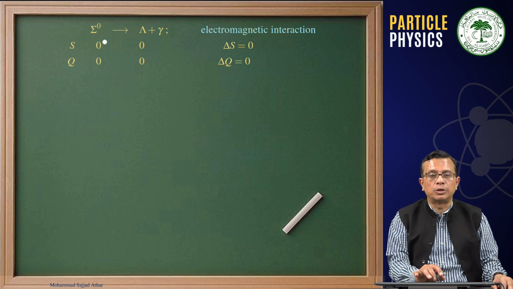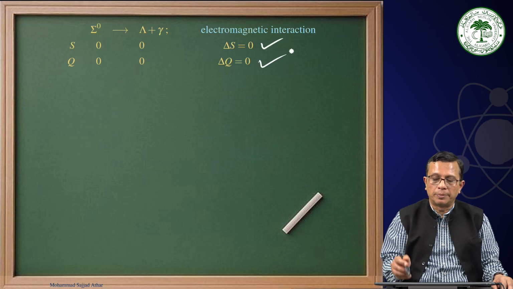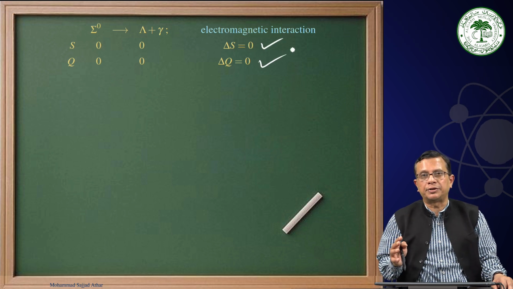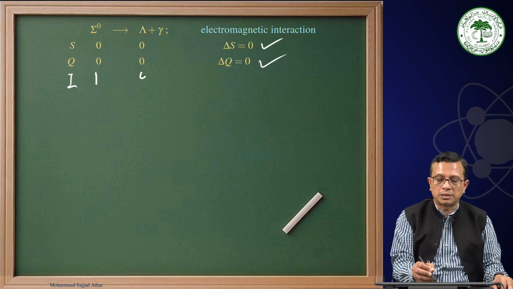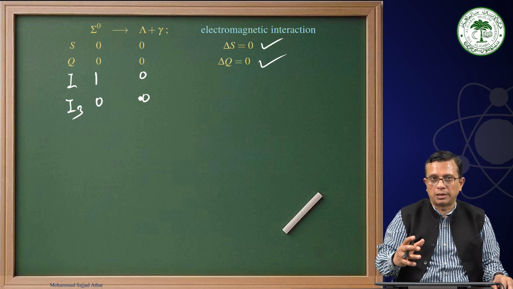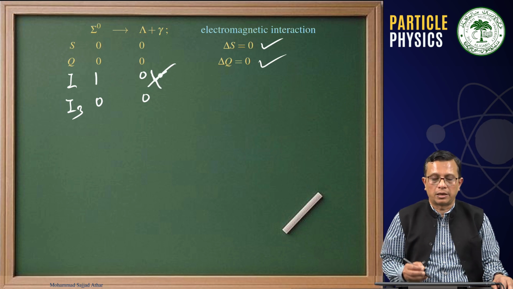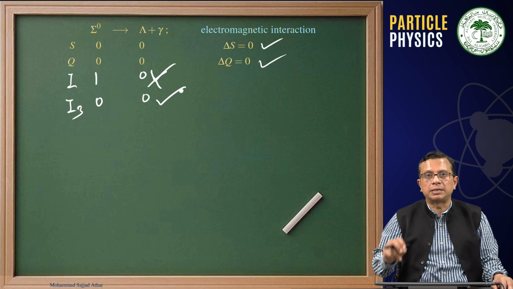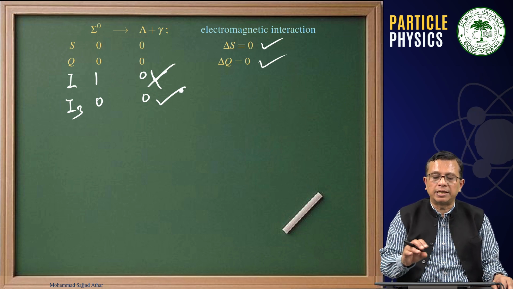Then sigma 0 decaying into lambda plus gamma, again a photon is involved, and you see delta S is 0, delta Q is 0 because in electromagnetic interaction, strangeness is conserved. Therefore, we have a process where strangeness is conserved and charge is conserved. If you look at the isotopic spin, this is 1, this is 0, I3 is 0, 0. Remember, I told you in the beginning of the class that I is not conserved in electromagnetic interaction, but I3 is conserved in electromagnetic interaction. Therefore, sigma 0 decaying into lambda plus gamma.